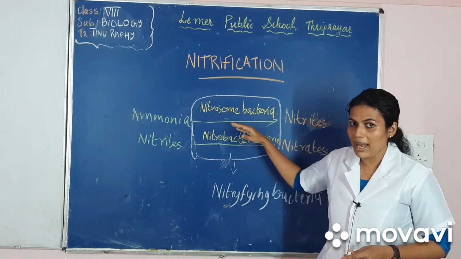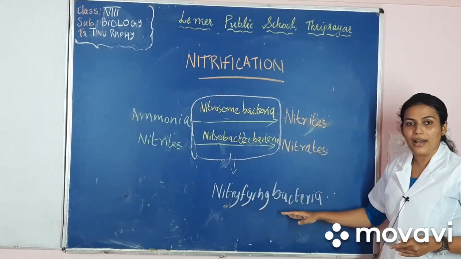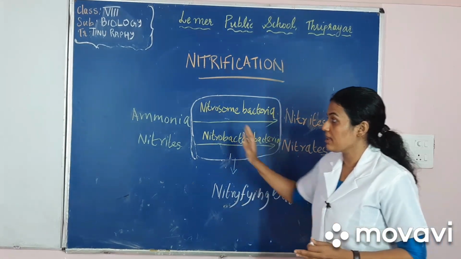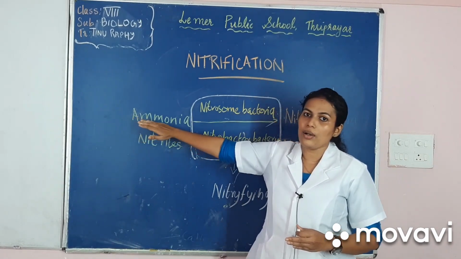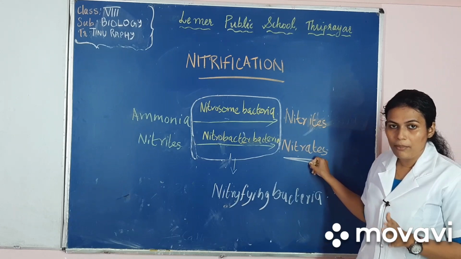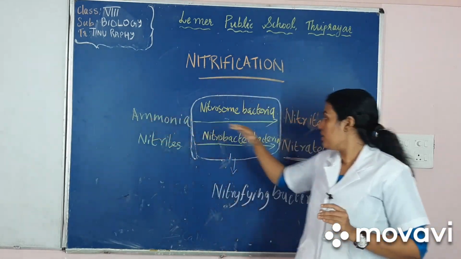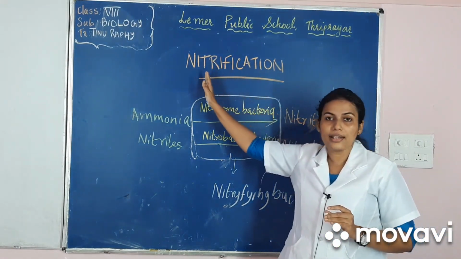This nitrate is the form which plants can absorb. So the conversion of ammonia to nitrates is called nitrification.